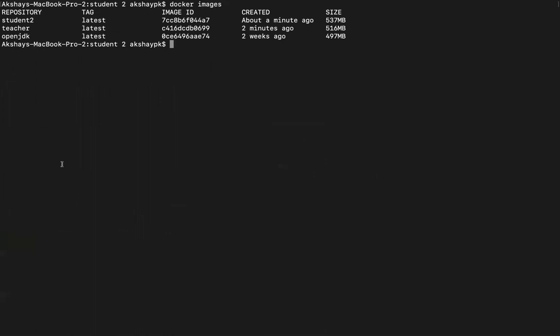So now since we have both of our images, we have our student2 and our teacher image, let's go ahead and run it from the Docker side of things, and let's see if it works. So let me go ahead and run the student2 first. You can see over here that I'm using the port exposing command, but let me just get to that. So we have the docker run command over here, and then we have the image, which is the student2, right?